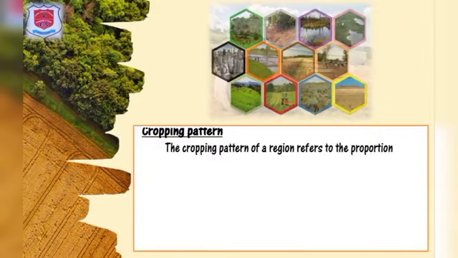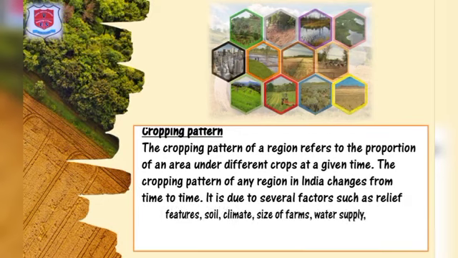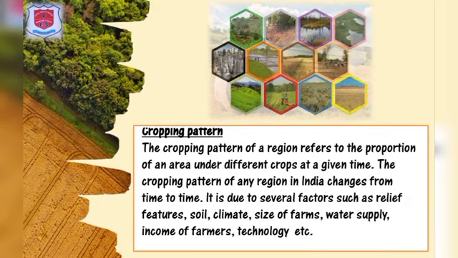Now let us discuss the cropping pattern. The cropping pattern of a region refers to the proportion of an area under different crops at a given time. The cropping pattern of any region in India changes from time to time. It is due to several factors such as relief features, soil, climate, size of farms, water supply, income of farmers, technology, etc.